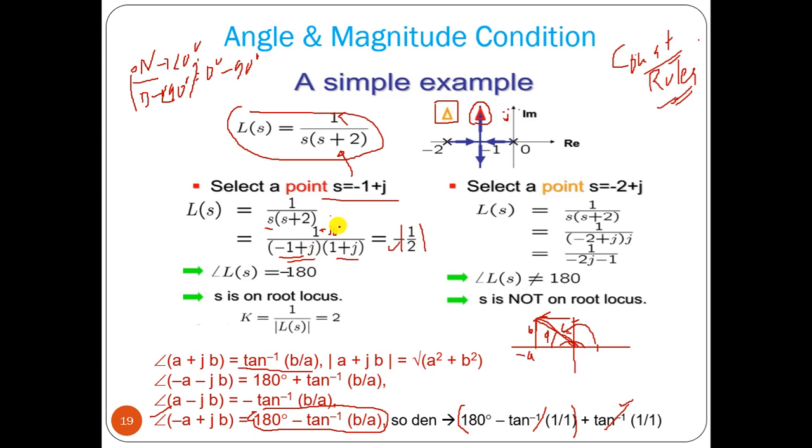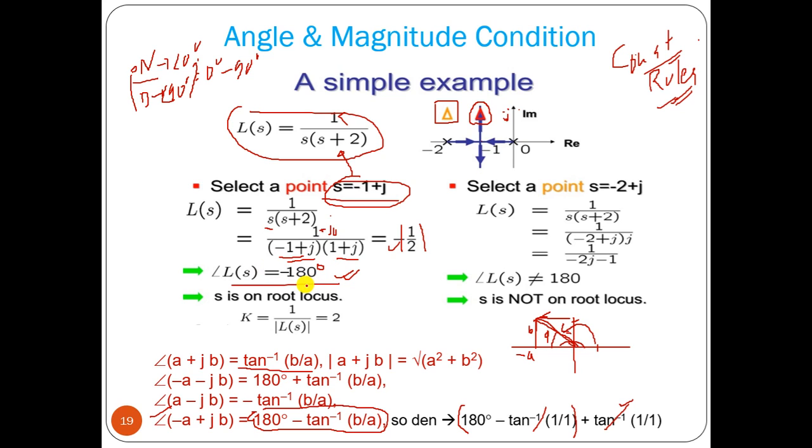So 0 degree minus 180 degree, this is an odd multiple of 180. So this point lies on the root locus because the angle condition is satisfied, an odd multiple of plus minus 180 degree.